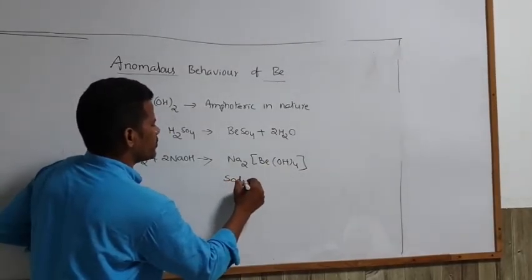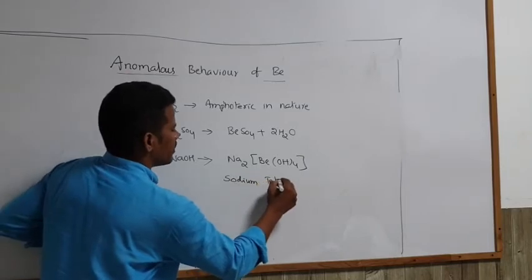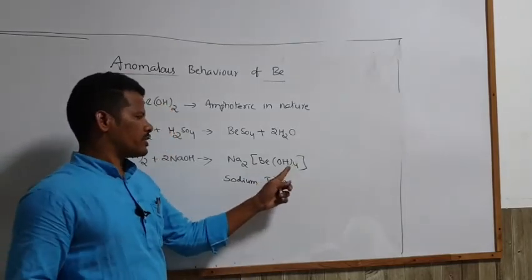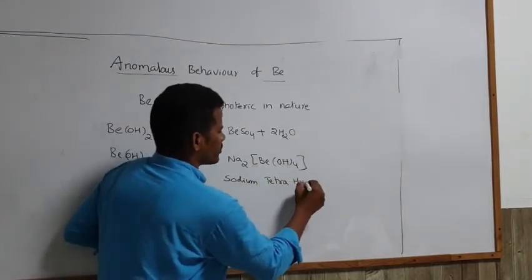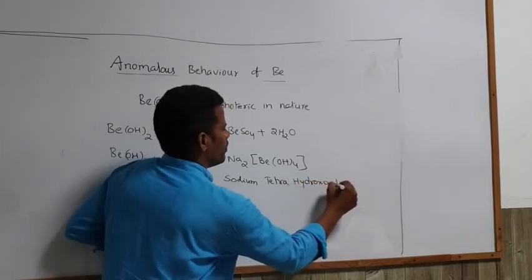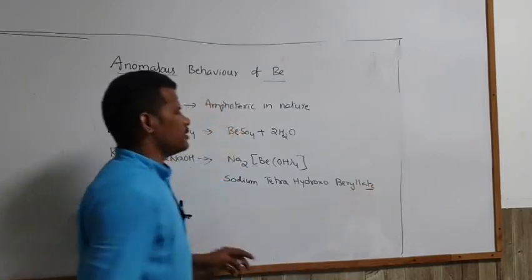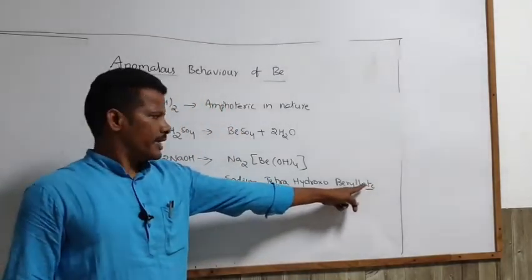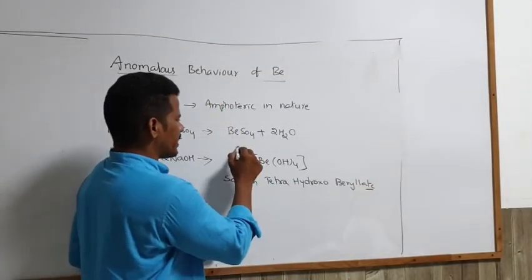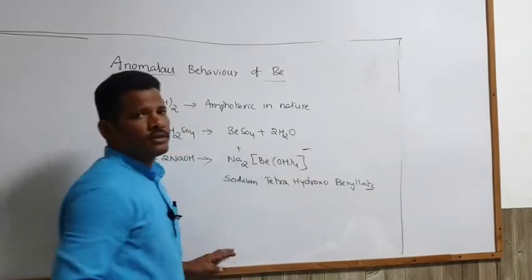Complex compound name: sodium tetra, because 4 hydroxyl ions are there, hydroxoberylate. So here we ended with the suffix -ate because of the anion. Here sodium is the cation with positive charge and the anion has negative charge.